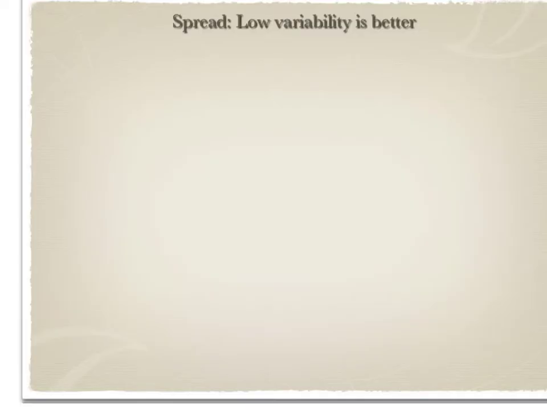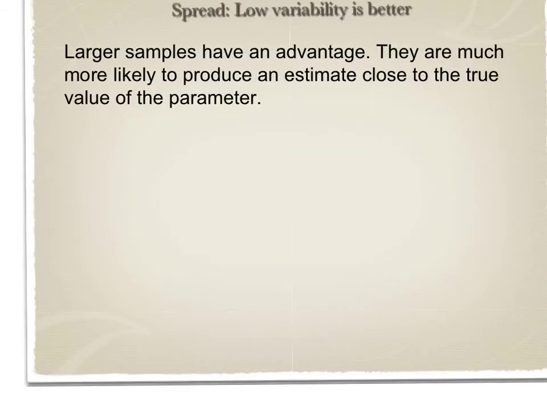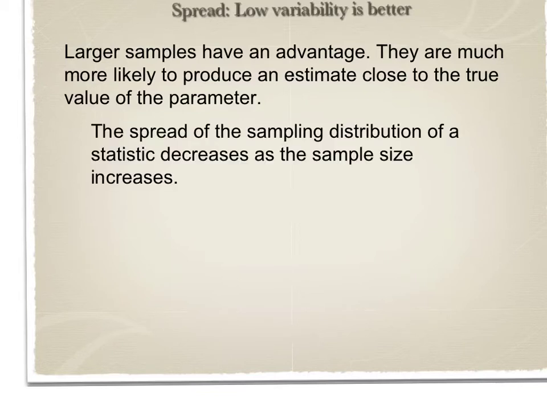Now on to spread. Low variability is better. Larger samples have an advantage. They are much more likely to produce an estimate close to the true value of a parameter. There are general rules for describing how the spread of the sampling distribution of a statistic decreases as the sample size increases. An important fact to remember is that the variability of a statistic in repeated sampling does not depend very much on the size of the population.